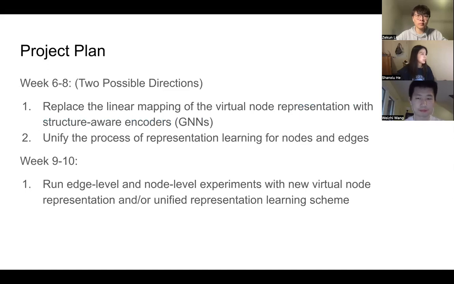And then for weeks 6 to 8, we have two possible directions to explore. The first one is we want to replace the current linear mapping of the virtual node representation with a structure-aware encoder, such as a GNN. We also want to try unifying the process of representation learning for nodes and edges. And then for the final 2 weeks, we want to run the edge-level and node-level experiments with the new virtual node representation and with our unified representation learning scheme.